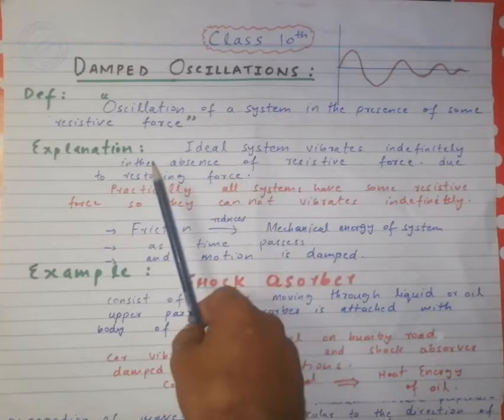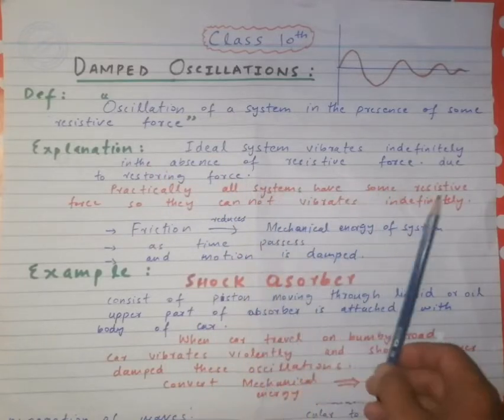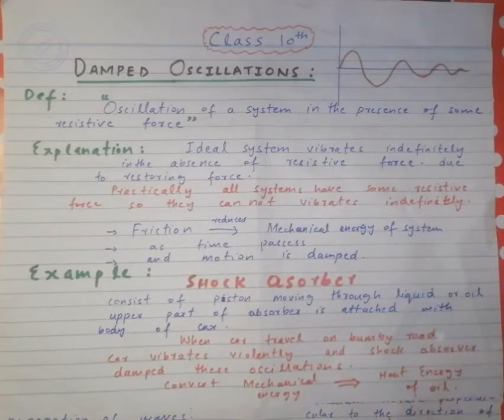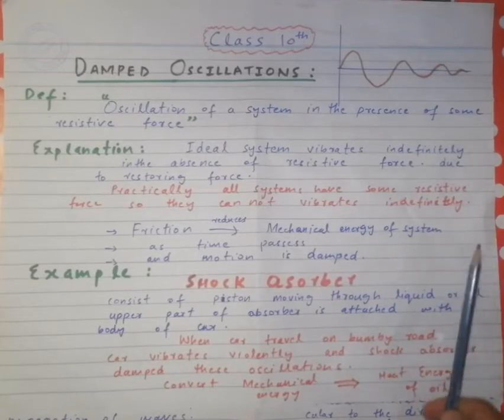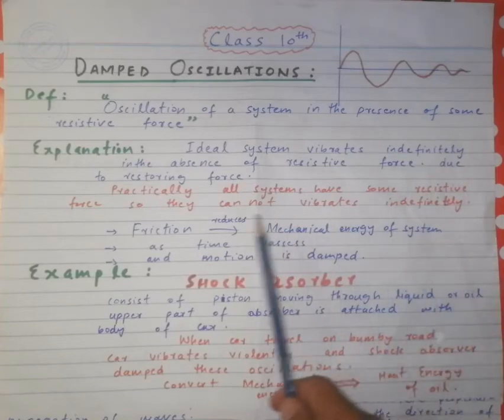Such a process is not possible practically. Practically all systems have some resistive force, so they cannot vibrate indefinitely. So we can say that no ideal system exists practically.